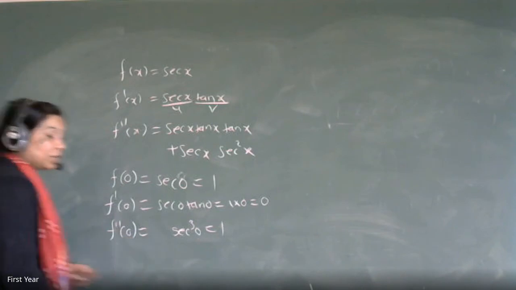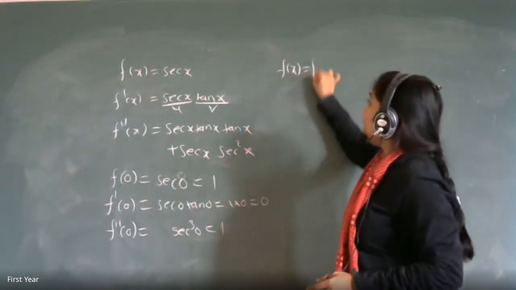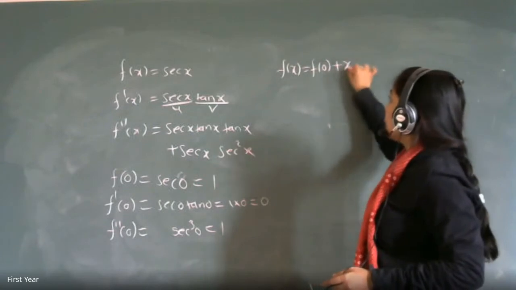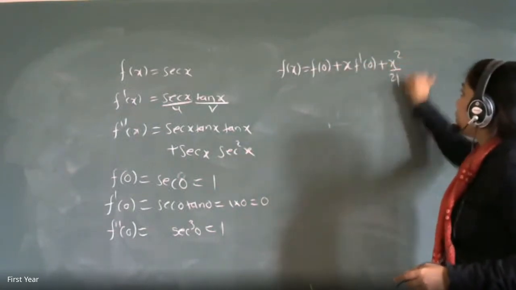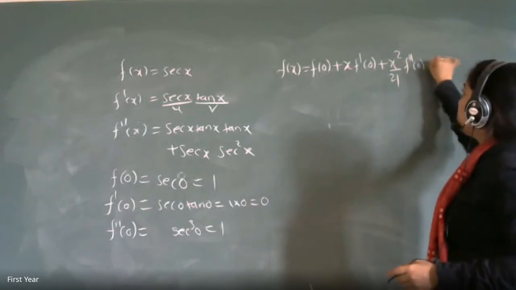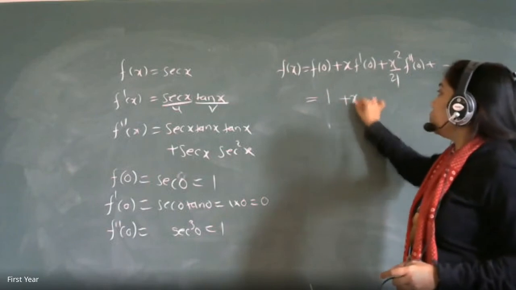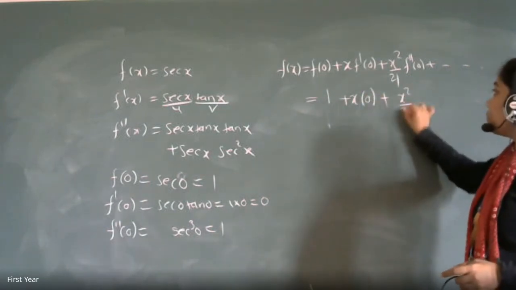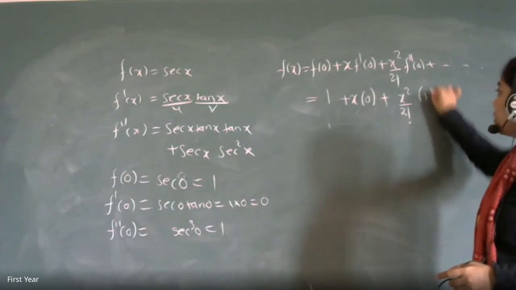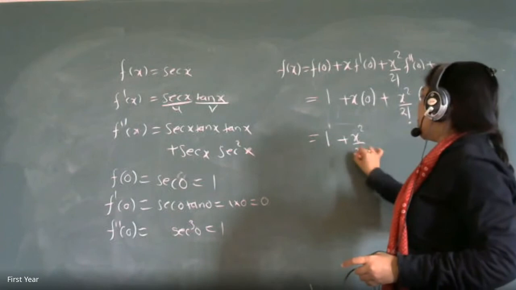Therefore, by Maclaurin series, f of x is equal to f of 0 plus x into f dash of 0 plus x square by 2 factorial into f double dash of 0 plus so on. So f of 0 is 1, plus x into 0, plus x square by 2 factorial into 1. Our answer is 1 plus x square by 2.